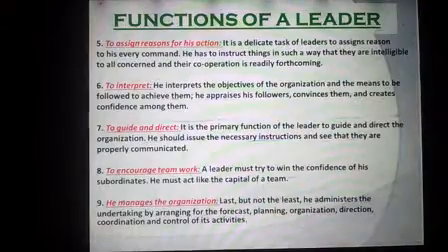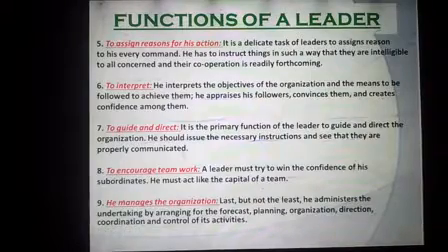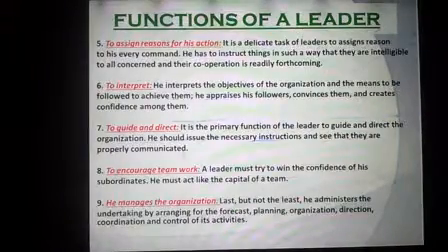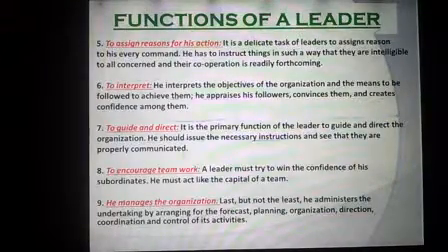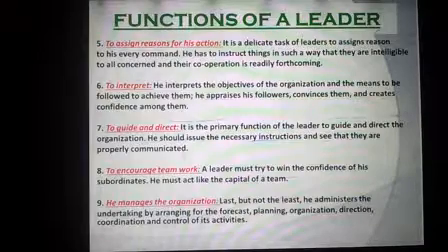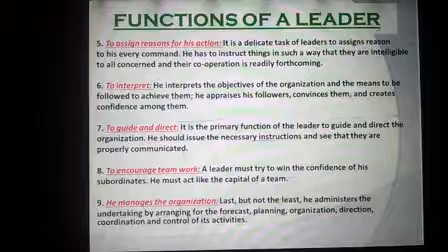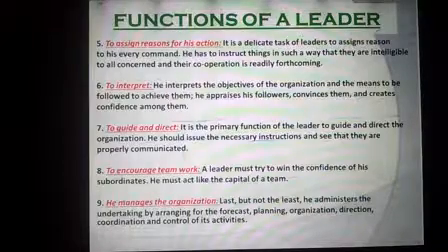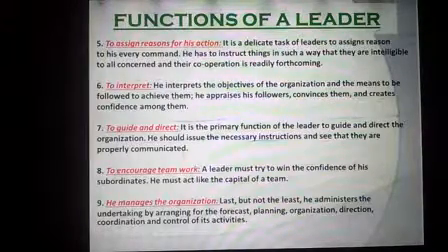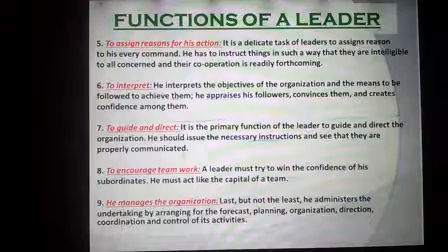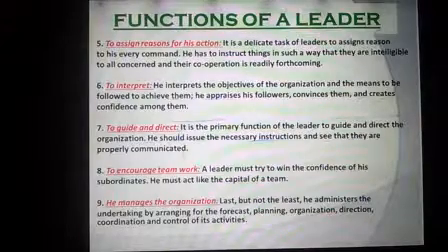Let's move further. He assigns reasons for his action. It is the duty of leaders to assign a reason to his every command. He has to instruct things in such a way that they are intelligible to all concerned and the cooperation is readily forthcoming. He interprets the objectives of the organization and the means to be followed to achieve them. He apprises his followers, convinces them and creates confidence among them.